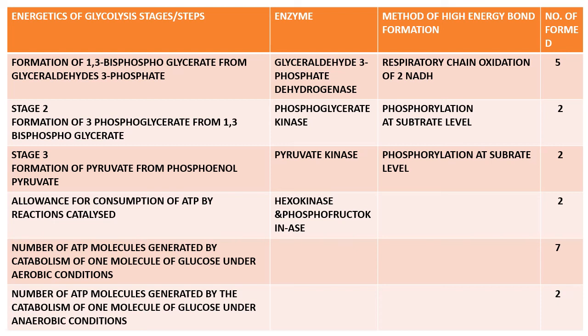When we subtract the 2 ATP used in the preparatory phase of glycolysis, we are left with 2 ATP at the end. So we can conclude that under aerobic respiration we get 7 ATP, and under anaerobic respiration we only get 2 ATP.